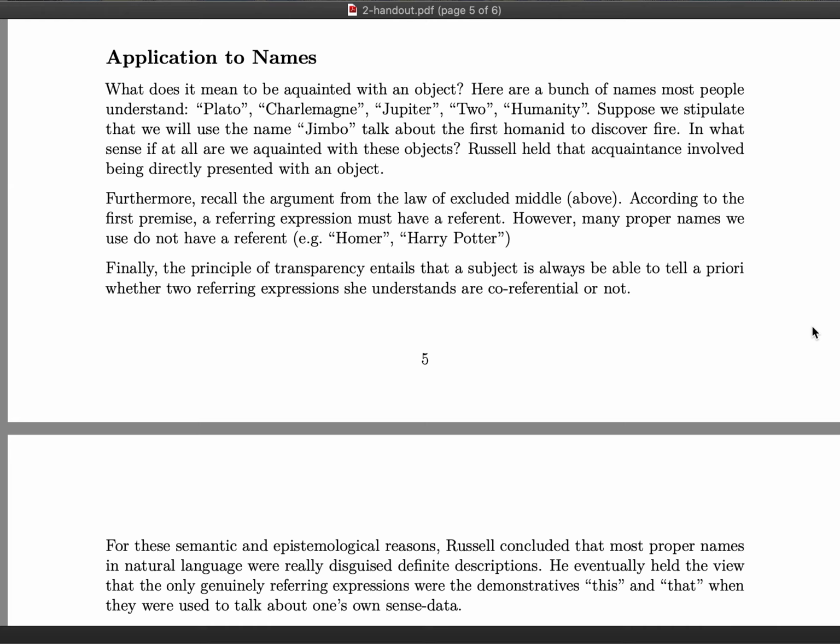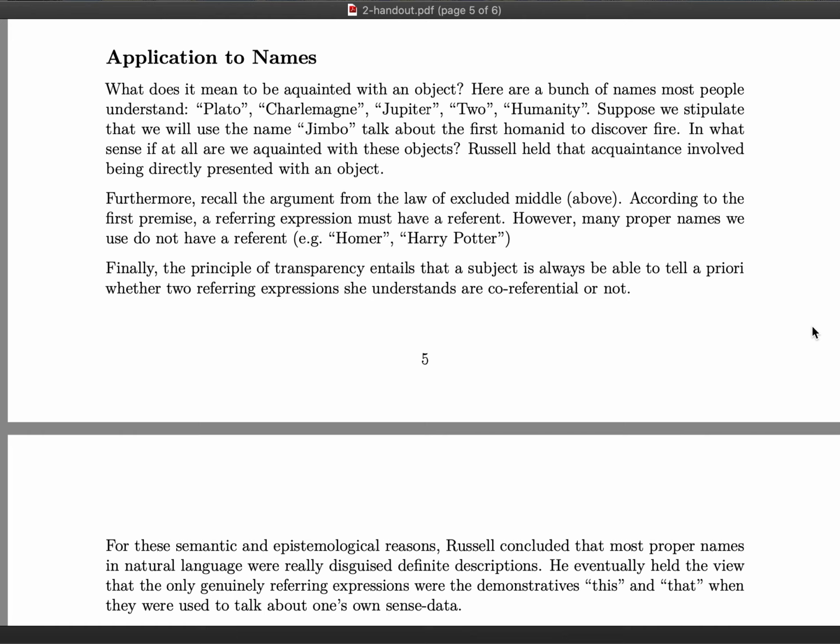So one question you might ask is, what does it mean to be acquainted with an object? Consider all the following proper names that we all understand: Plato, Charlemagne, Jupiter, two, humanity. These are all proper names that we understand. Hence, according to Russell, if they are genuine referring expressions, we must be acquainted with the object they pick out. However, it seems unclear that we are in fact acquainted with the objects they pick out.